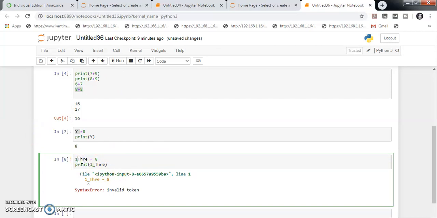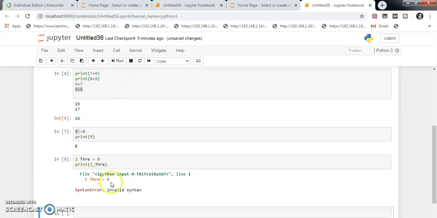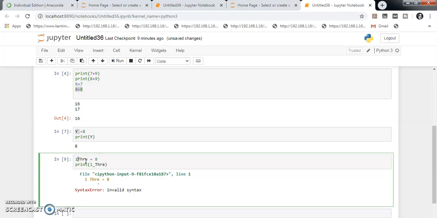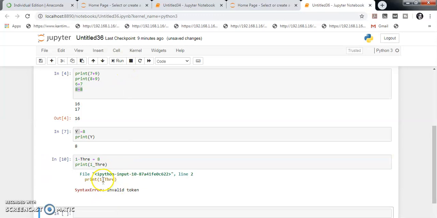White space should not be there either; if we put white space in between and run, it again gives an invalid error. A hyphen should not be there, and if we put any special character like a dollar sign, it will also give an error.